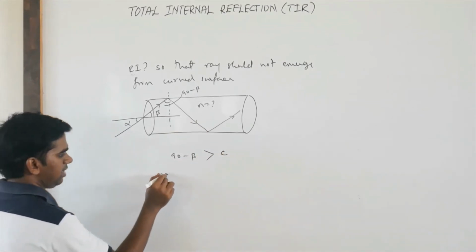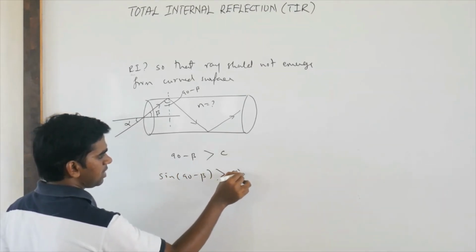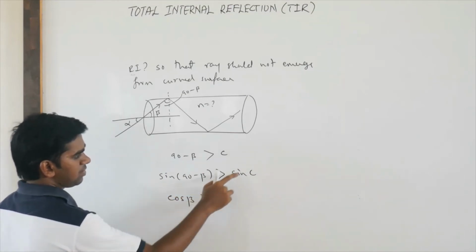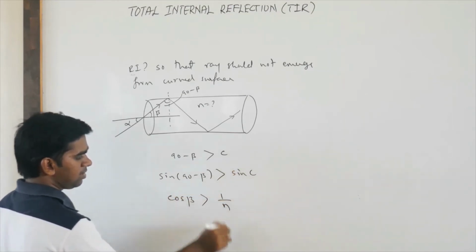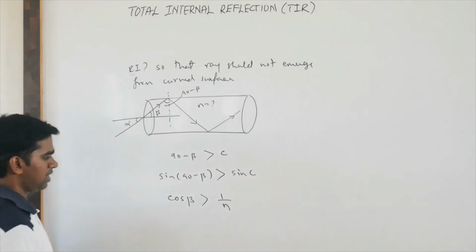So sin(90 minus beta) should be greater than sin C. That means cos beta should be greater than sin C, which is 1 by n, 1 by refractive index. Okay.